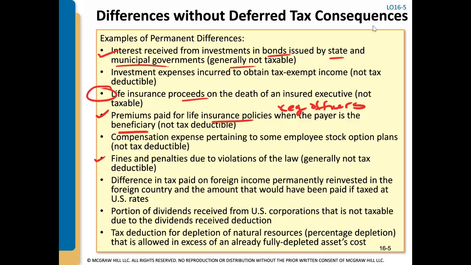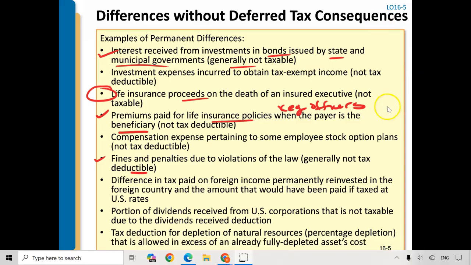Another common permanent difference are fines and penalties due to violations of law. When I worked at a big pharma company, they got assessed a $600 million penalty from the DOJ for marketing off-label, or non-FDA label approved, medications.